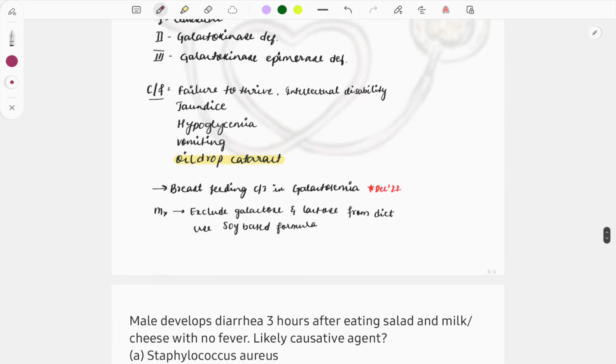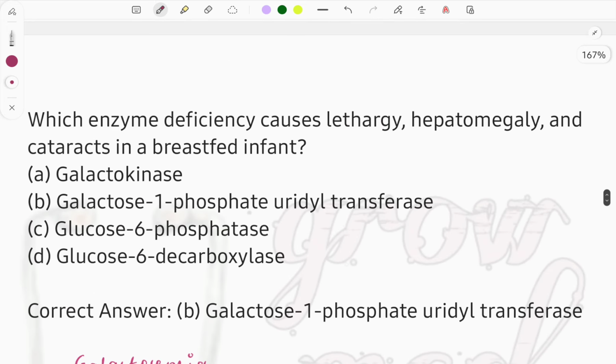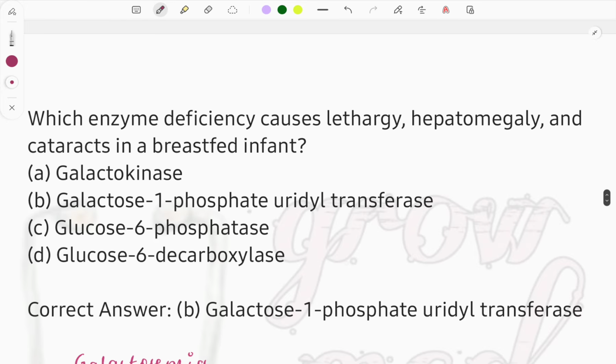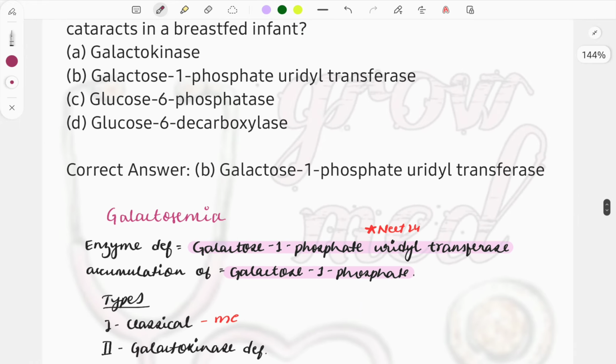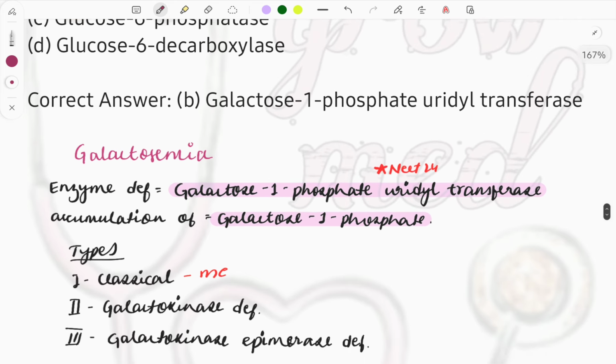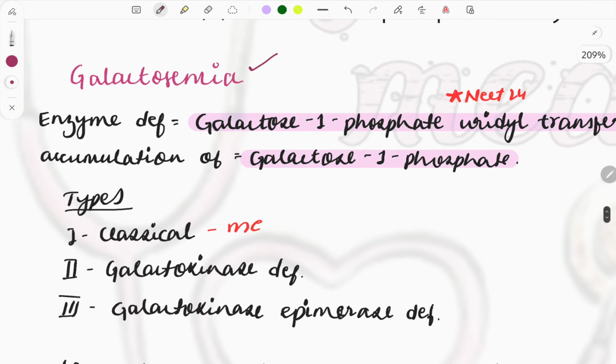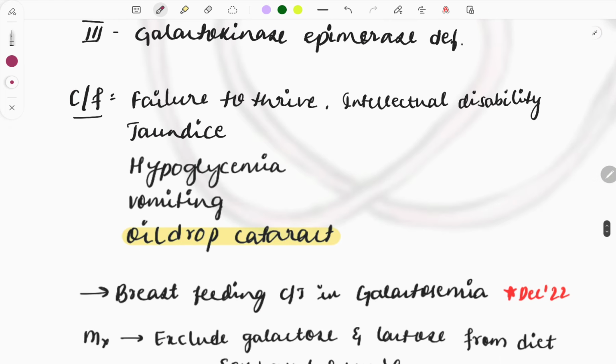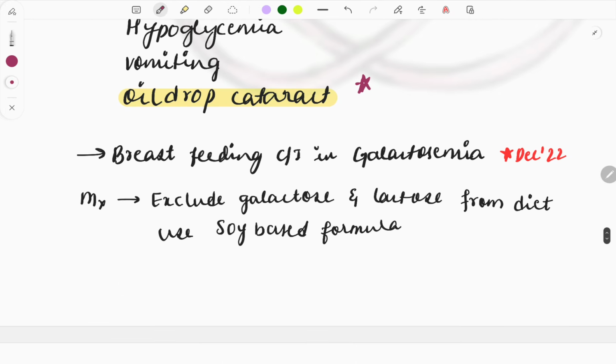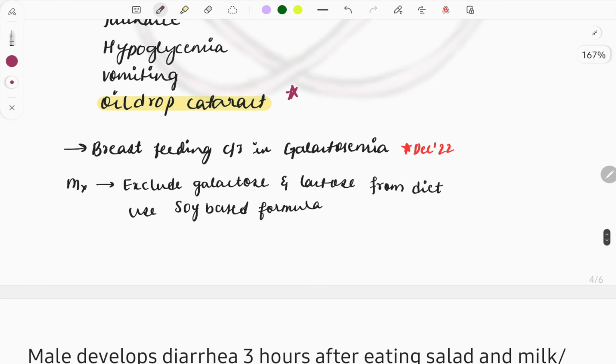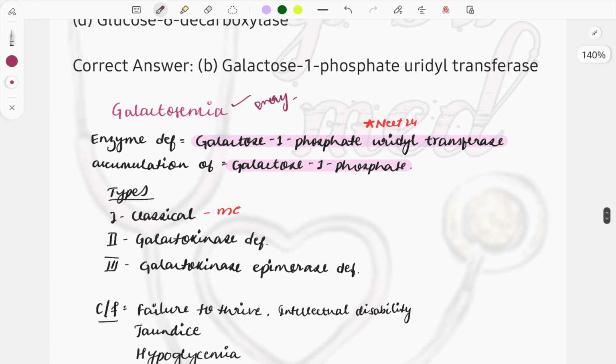Then the next MCQ, again a very important and a repeat topic asked multiple times. Which enzyme deficiency causes lethargy, hepatomegaly, and cataracts in a breastfed infant? So this is a classical feature of galactosemia and a very important disease. And I think this galactosemia topic is repeated in every exam. Questions are either image based questions on the cataract, the oil drop cataract which is seen, or clinical cases, or the question asked in December 2022: is breastfeeding contraindicated in galactosemia. So these are the questions asked in galactosemia.